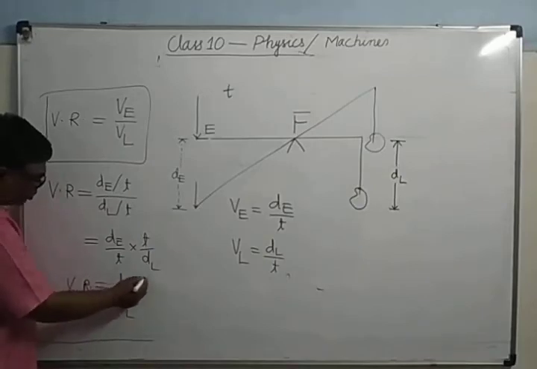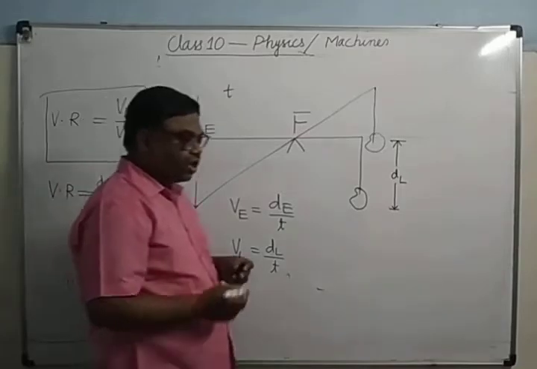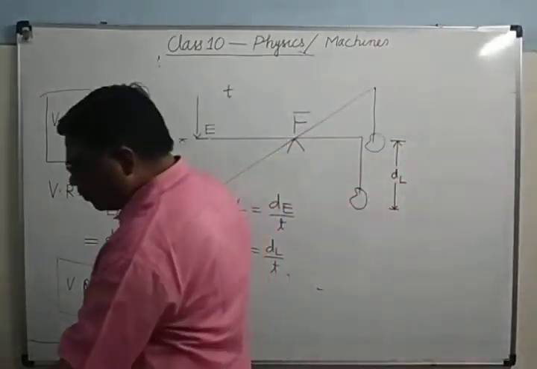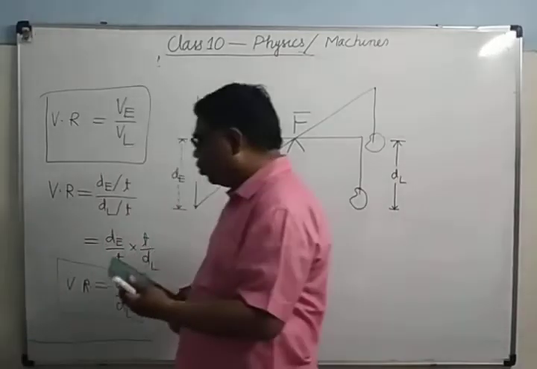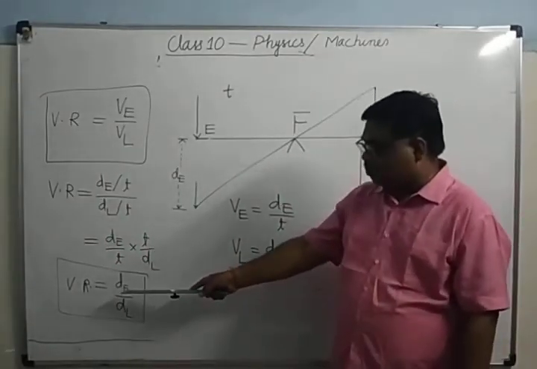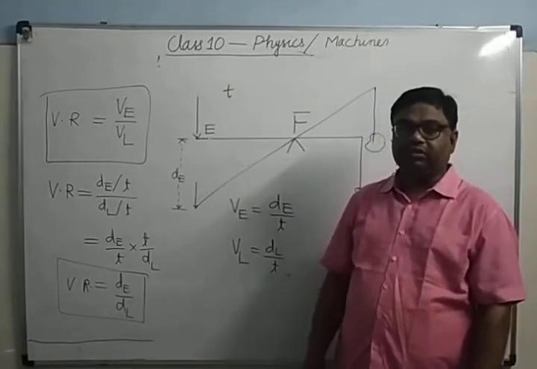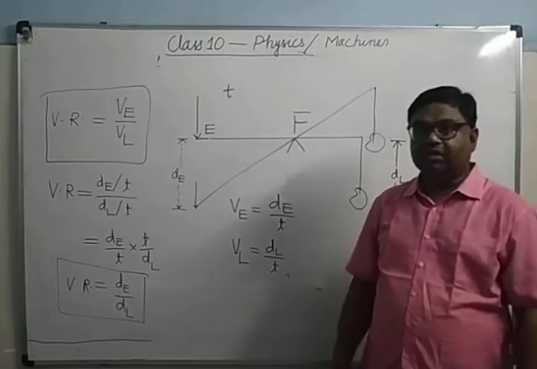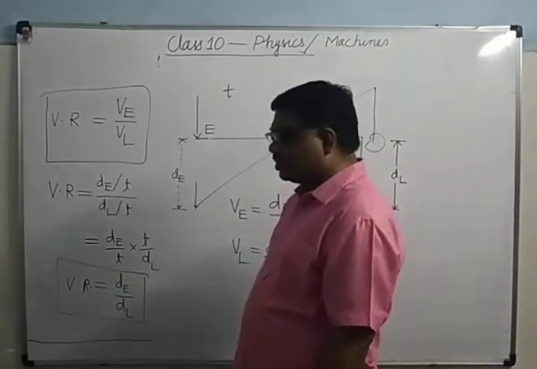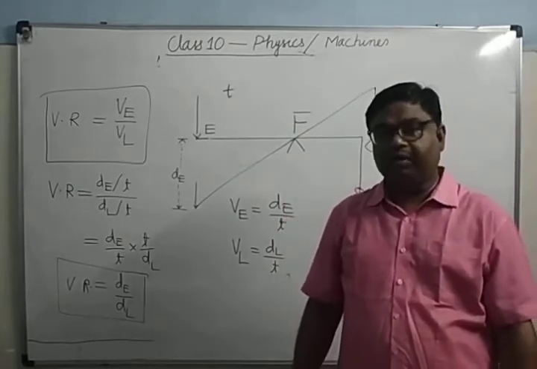So velocity ratio is defined as the ratio of velocity of effort to the velocity of load. It is also defined as the distance moved by effort in a certain time interval to the distance moved by load in the same time interval.